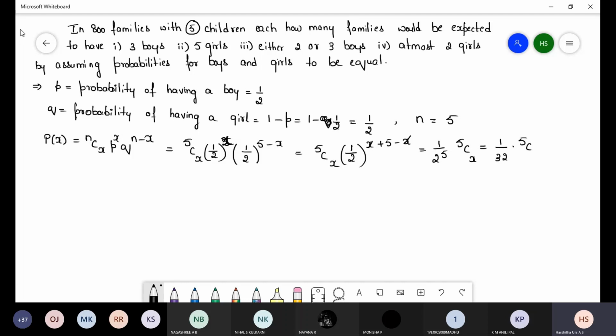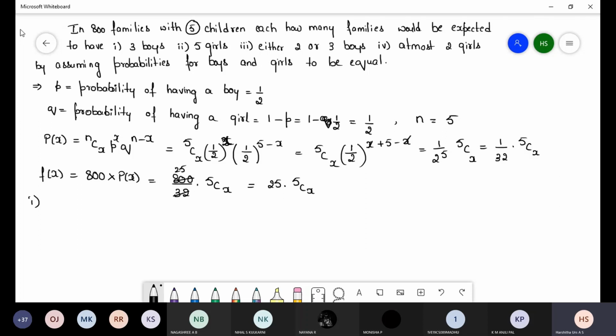1 by 2 power 5 value is 1 by 32, into 5Cx. Now they have given f of x is equal to 800 into P of x. So 800 divided by 32 into 5Cx. 32 25s are 800. So we write 25 5Cx. This is our f of x.